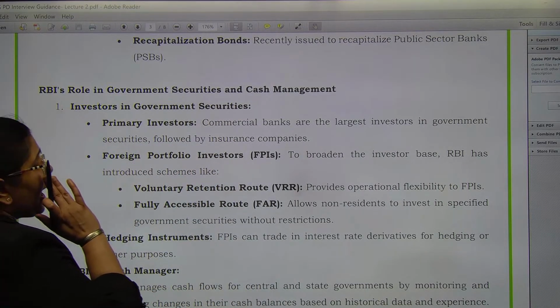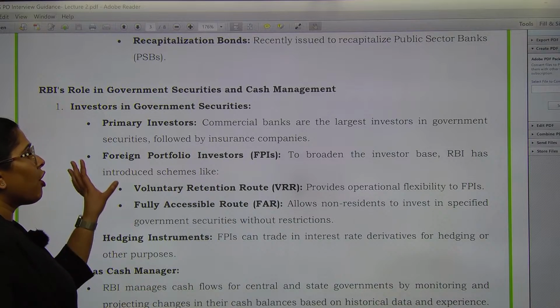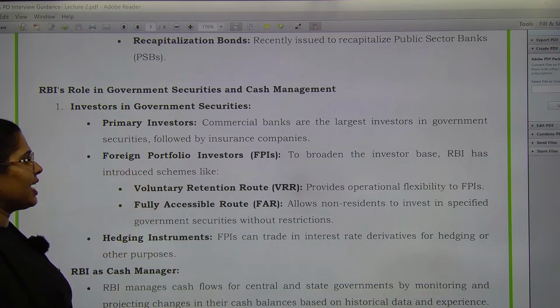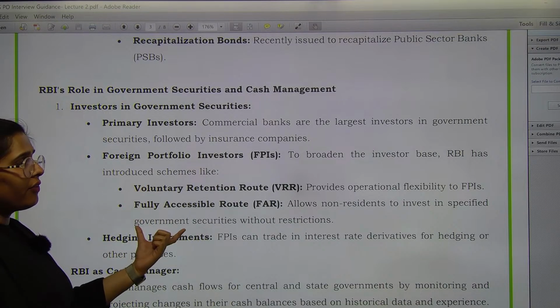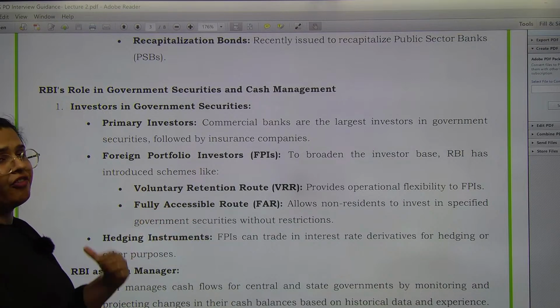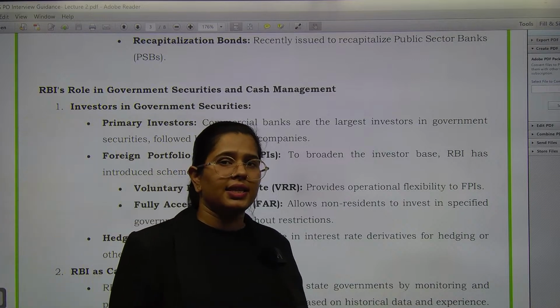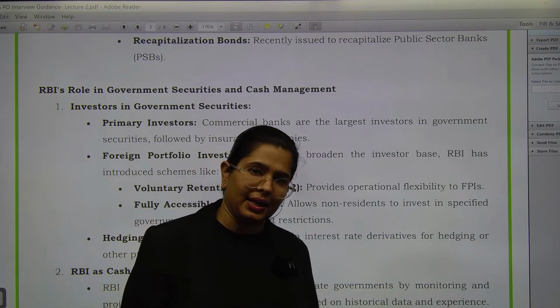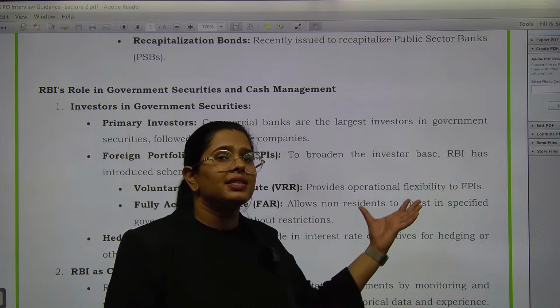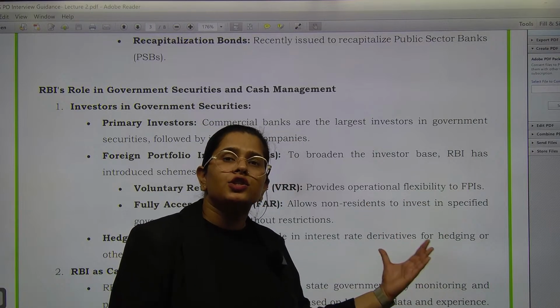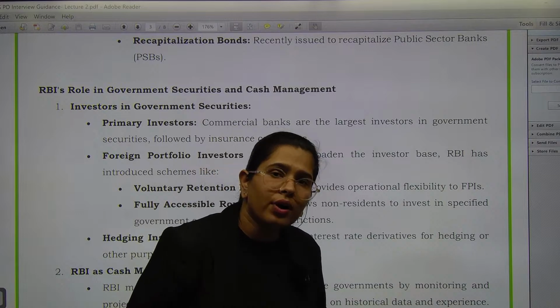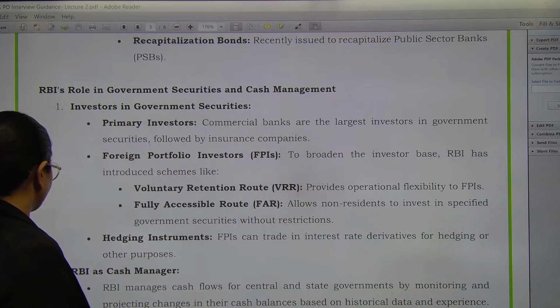Now RBI has eased the rules for foreign portfolio investors as well. They have voluntary retention routes. Even non-residents, NRIs, they also have a fully accessible route through which they can invest in the government securities market. ठीक है, RBI has eased out the process so that we can attract more investment for the government.